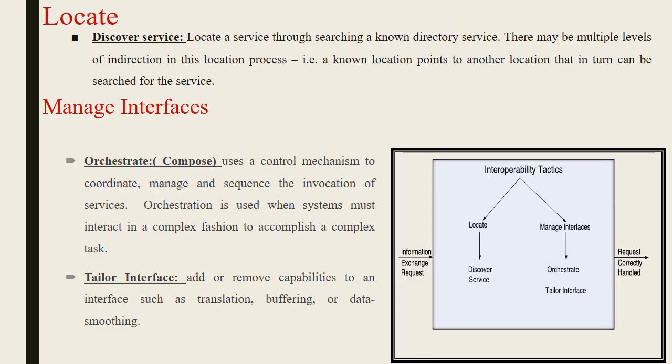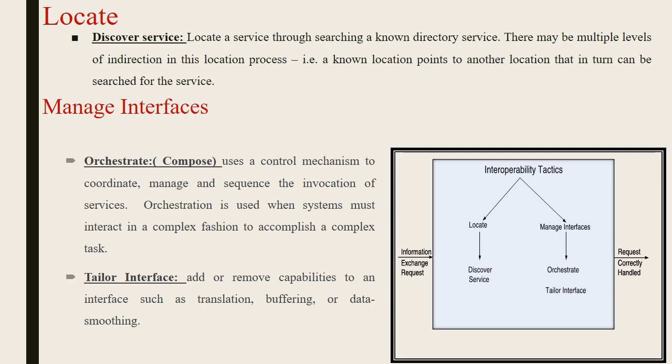Here we are going to see detailed information about the interoperability tactics. The first is locate. Locate means discover service. Discover service identifies the known directory service. There are multiple levels in location, like when we are requesting a particular path, that has to be located first. That is only according to the search. That is called discover service.